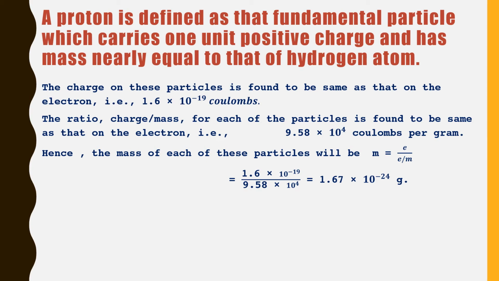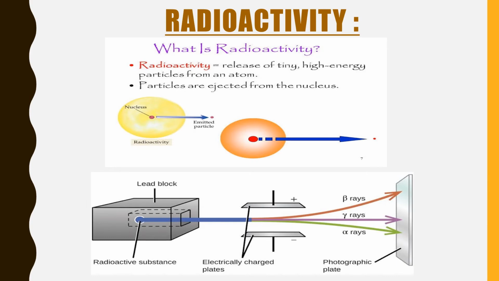Before that, before the discovery of the next fundamental particles, after the discovery of electrons and protons, it was well established that the atom is divisible. Now we know that the atom is divisible and is made up of charged particles.